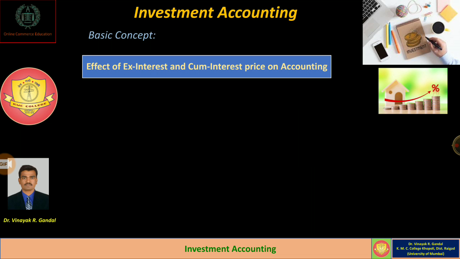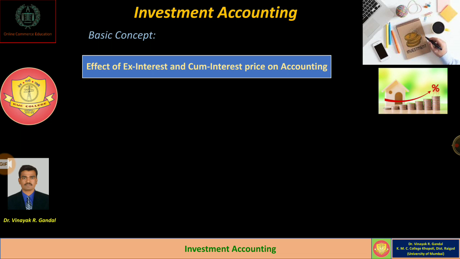Third basic concept, that is the effect of ex interest and cum interest price on accounting. As I told earlier, there are two methods of charging interest on investment, that is investment with ex interest and investment with cum interest.